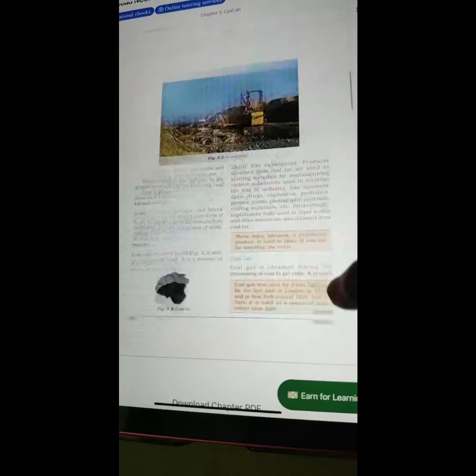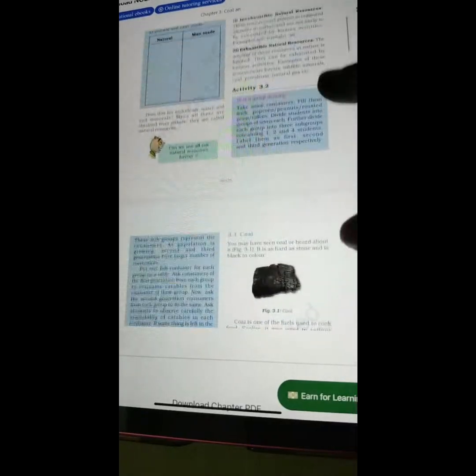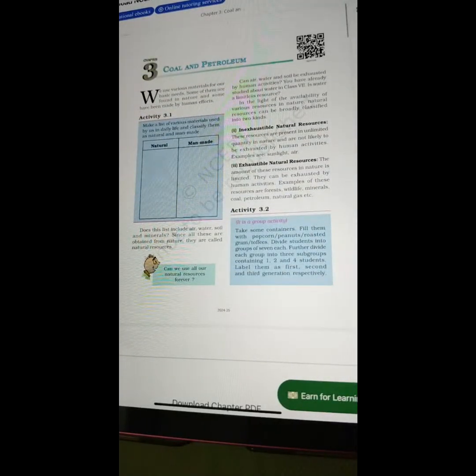Coal, coke, and coal gas are the products of coal. Petroleum gas, petrol, diesel, kerosene, paraffin wax, and lubricating oil are obtained by refining petroleum. Coal and petroleum resources are limited. We should use them judiciously. So, with this, we are done with the reading of Chapter 3, Coal and Petroleum, of Class 8 CBSE from the NCERT book.